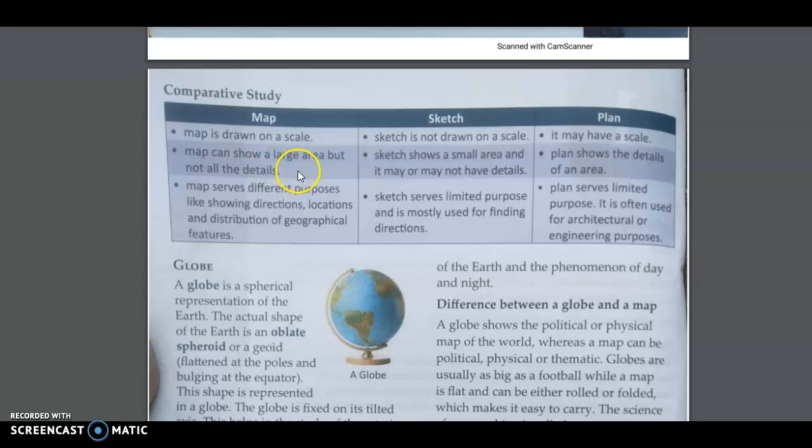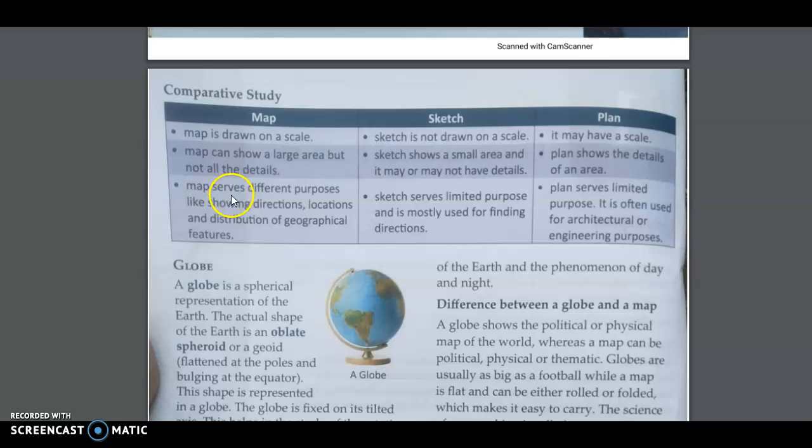Map can show large area but not all the details, while a sketch can show a small area and it may or may not have all the details. But a plan shows a detail of an area, right? So this is the difference. Heading you can write down detail. So in detail you can have map is a large area covering but all details are not there. Sketch is a small area covering. Again, you do not have all the details, but in a plan you have every detail. It's a very small area, but every detail is given.